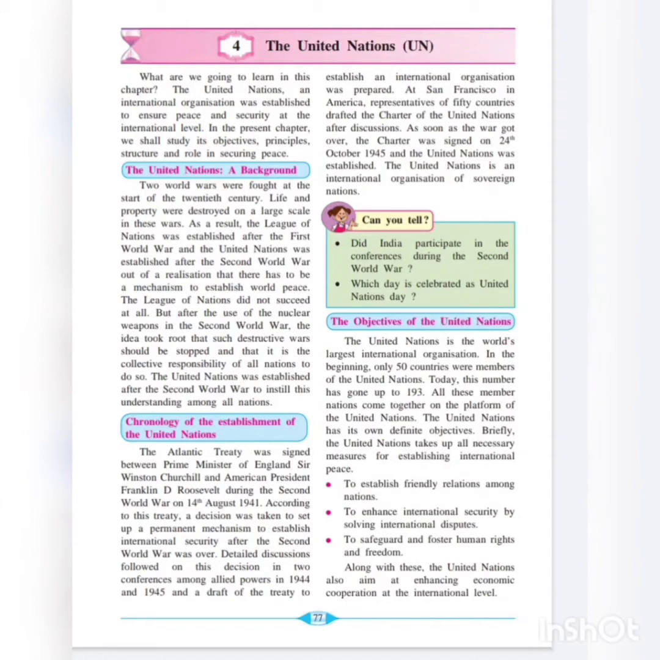So, first is the United Nations, the background. Two world wars were fought at the start of the 20th century. I already told you that the First World War and the Second World War took place, and in these wars life and property were destroyed on a large scale. As a result, the League of Nations was established after the First World War, and the United Nations was established after the Second World War, out of the realization that a mechanism, a structure, has to be formed to establish world peace.